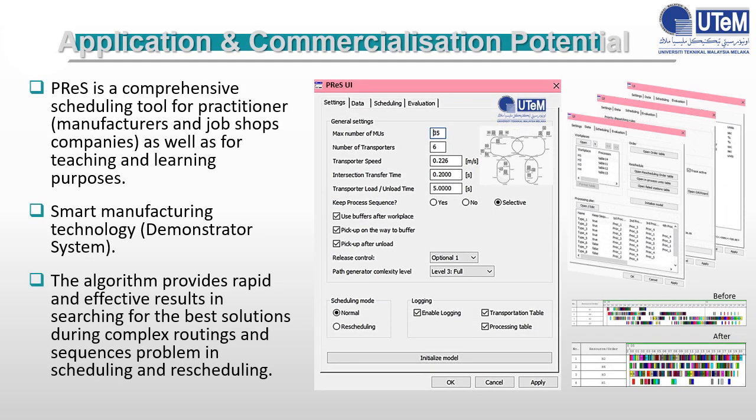Application and commercialization potential. The developed predictive-reactive scheduling tool PReS is a comprehensive scheduling tool for practitioners, manufacturers and job shop companies, and for teaching and learning purposes. The algorithm provides rapid and effective results in searching for the best solutions during complex routing and sequence scheduling and rescheduling problems. As the proof of concept, the PReS has been adopted at the Smart Manufacturing Demonstrator System.